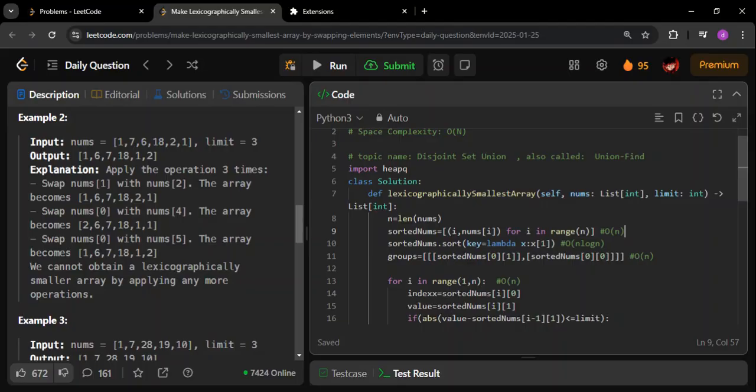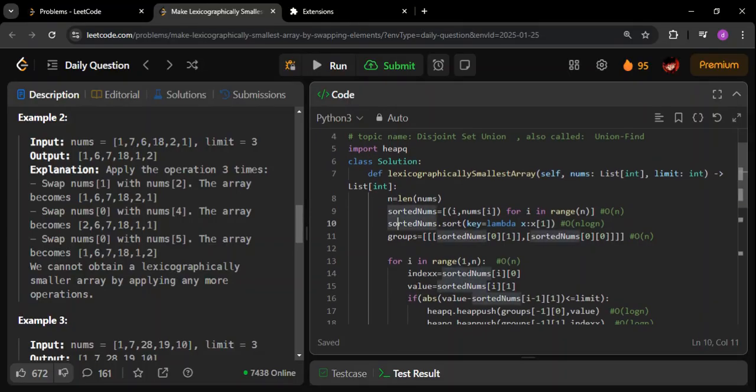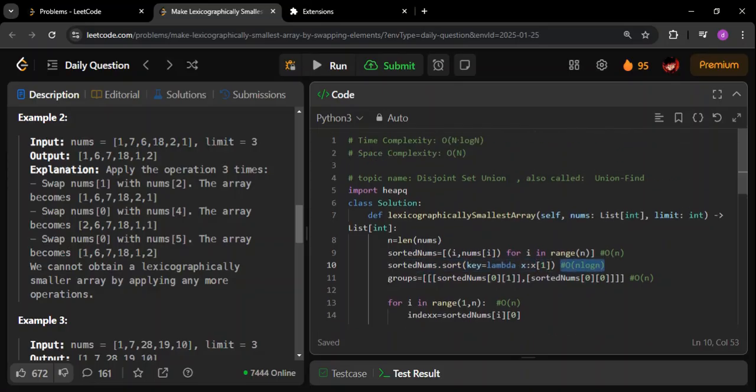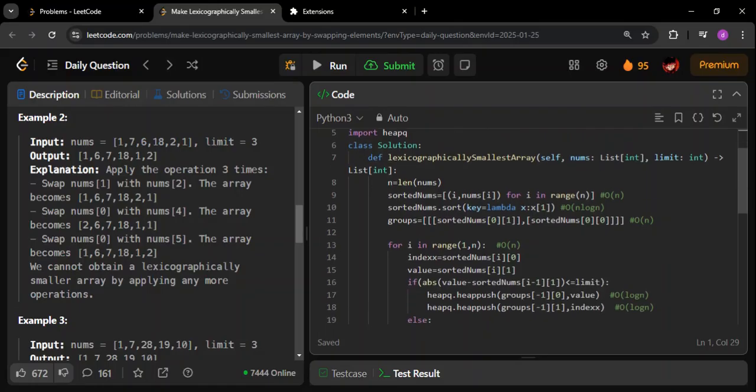Next, we are sorting it. Sorting will take a time complexity of n log n. This is one of the biggest reasons why the time complexity is going to be n log n, because the sorting takes n log n time. Next I'm creating a group array, but remember that ultimately all the values stored in this group are elements existing in this sorted nums array, that is, the index as well as the value. So overall this is also going to be O of n elements only.